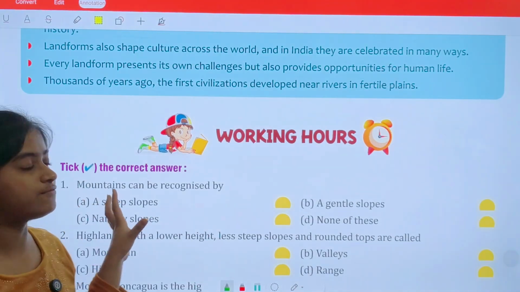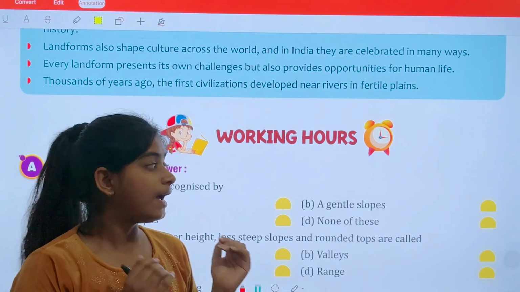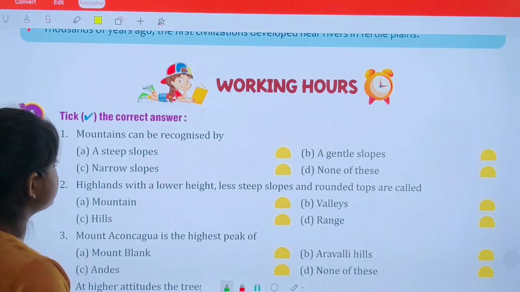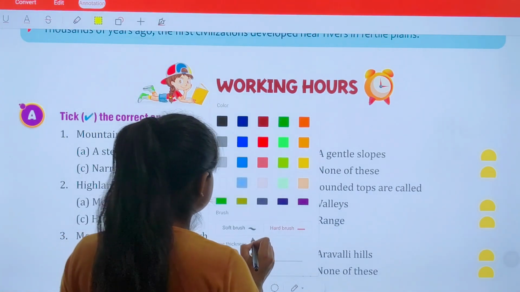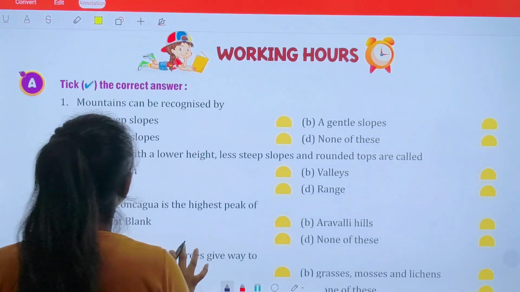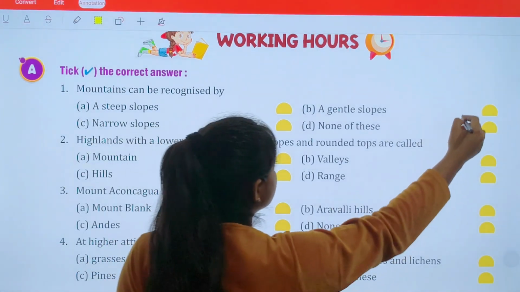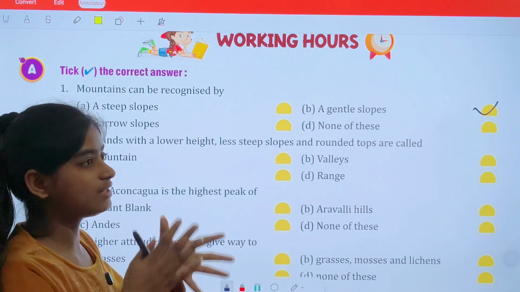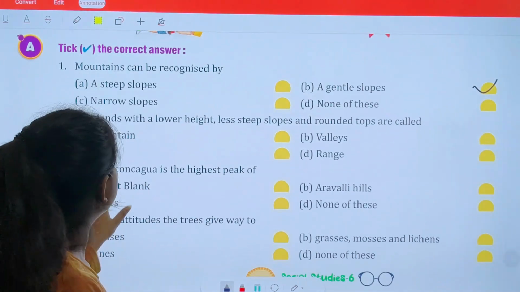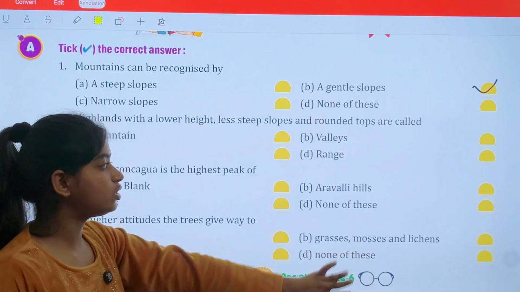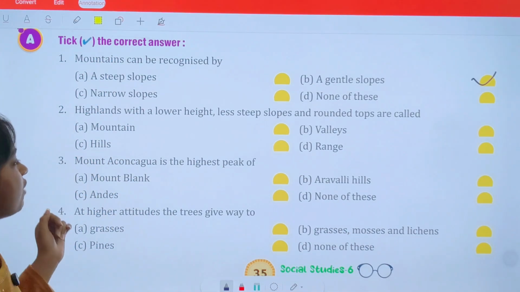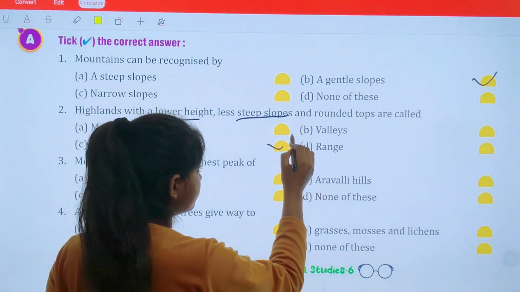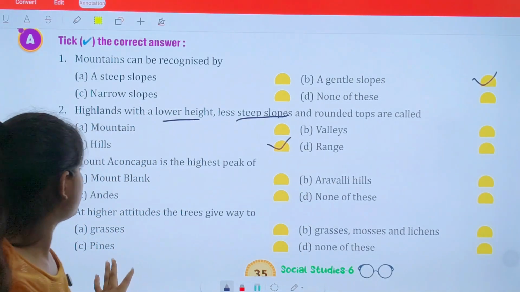I hope you have studied all the topics properly, and now we are going to do some exercises to grasp our knowledge more. Now the first question we have: mountains can be recognized as. So mountains can be recognized as gentle slopes. Okay, so mountains have very gentle slopes, and at the top they are making a narrow path through it. Highlands with a lower height, less steep slopes and rounded tops are known as. Okay, which have lower height, less steep than mountains. This is known as hills. Okay, so this was the difference between hills and mountains.